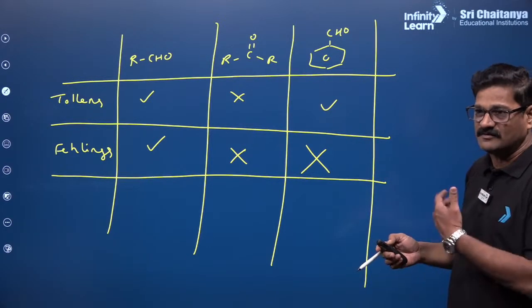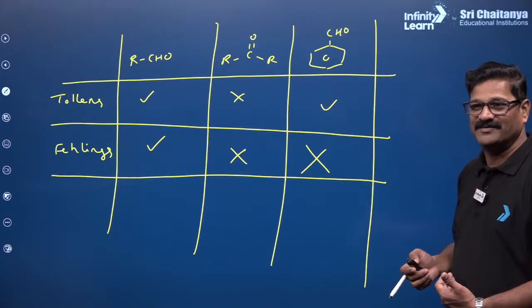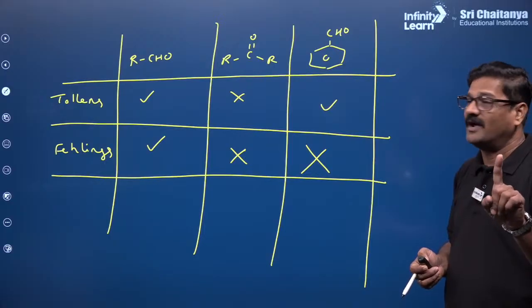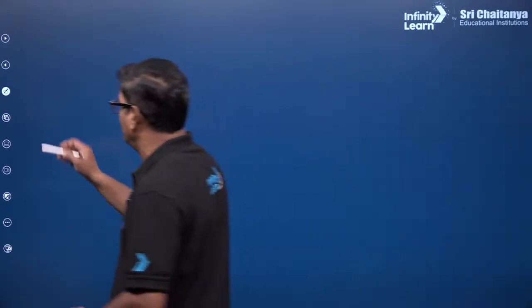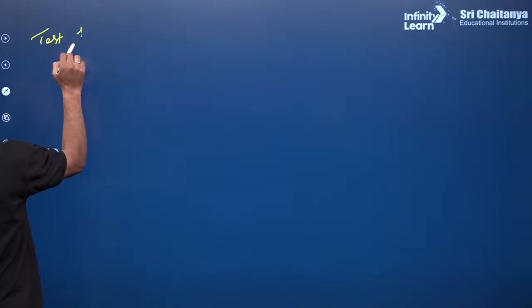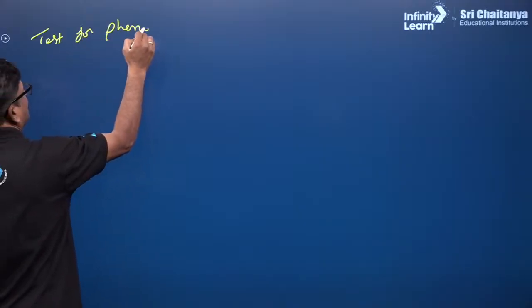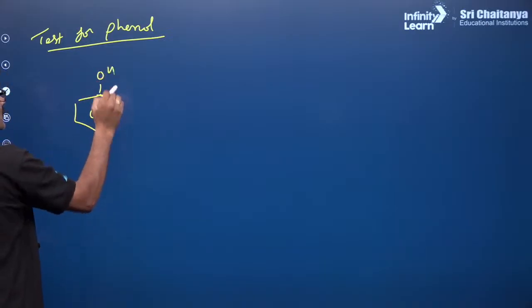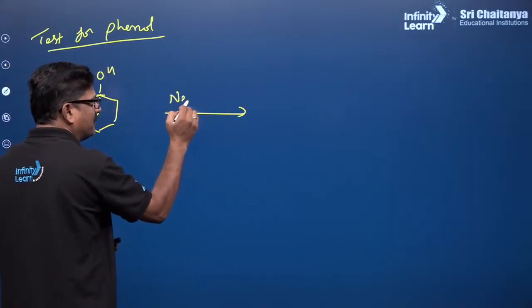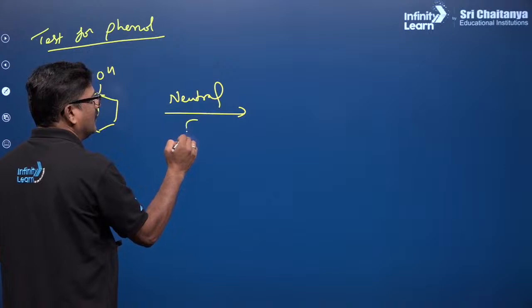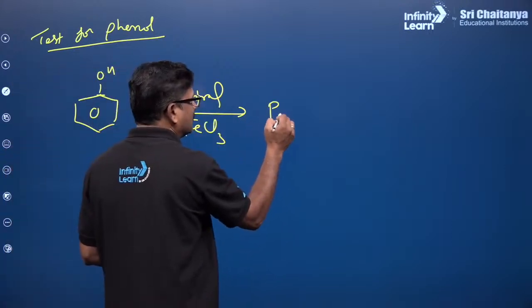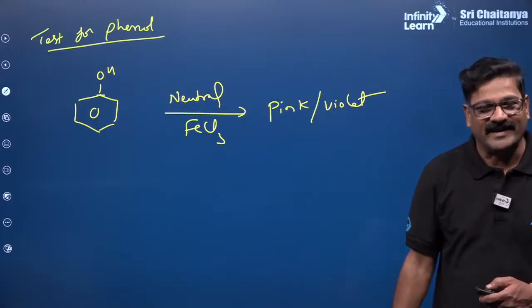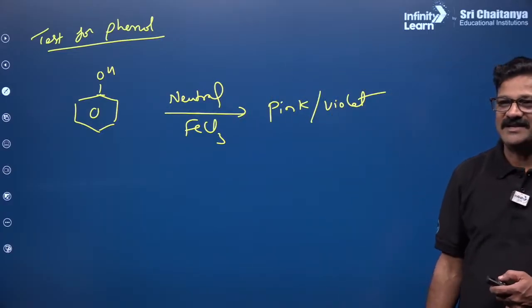You are going to Tollens means silver mirror only. Okay, very good, nice, wonderful. In one shot I am giving you everything, right? And also test for phenol. Phenol, any phenolic compound, if you see in the neutral FeCl3, it is going to get a pink or violet color. So this is what is called as test for phenol, right?